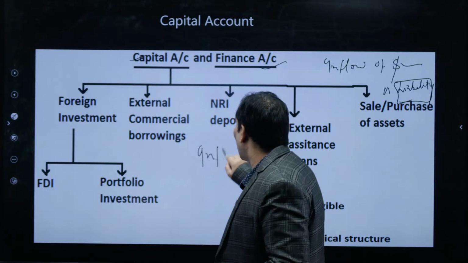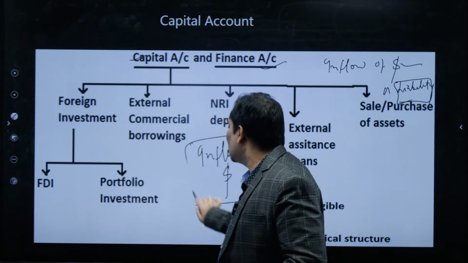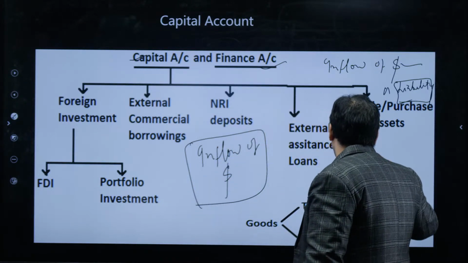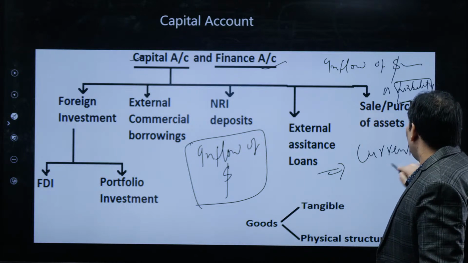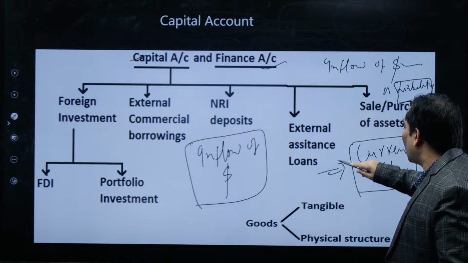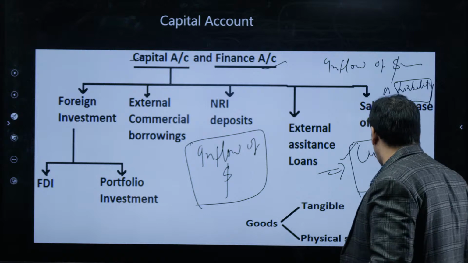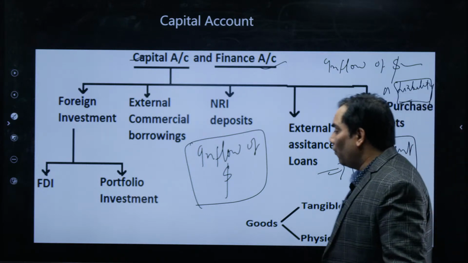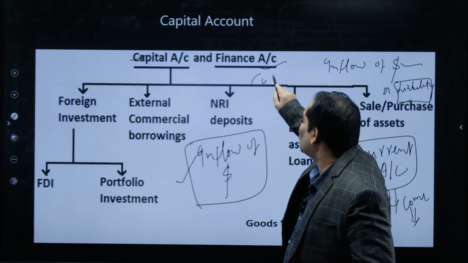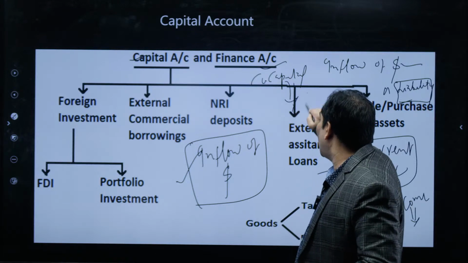Inflow of dollar on capital account is not considered as good as in current account. If the inflow of dollar is because of the current account, it shows the competitiveness of the economy, whereas if it is because of capital account transactions, it increases our liability.